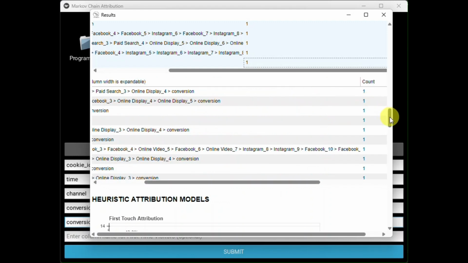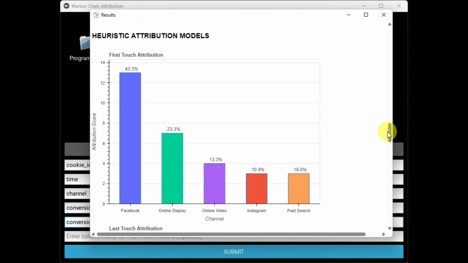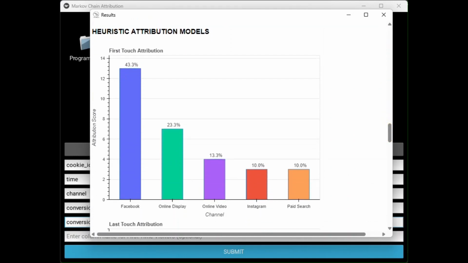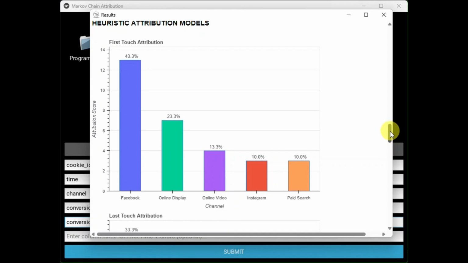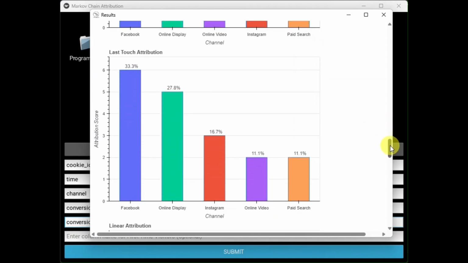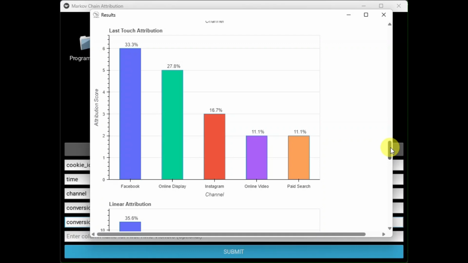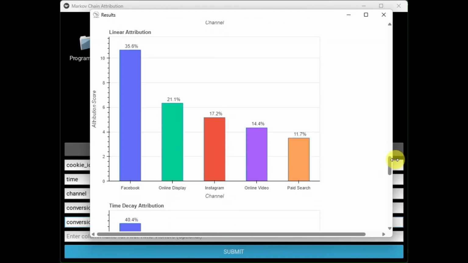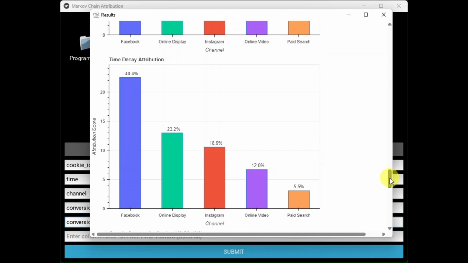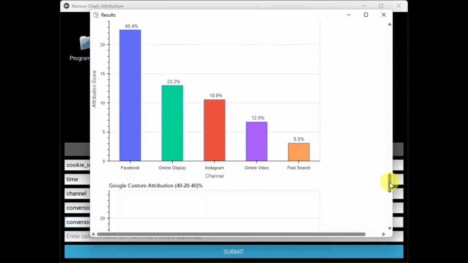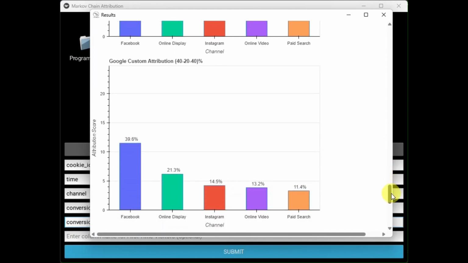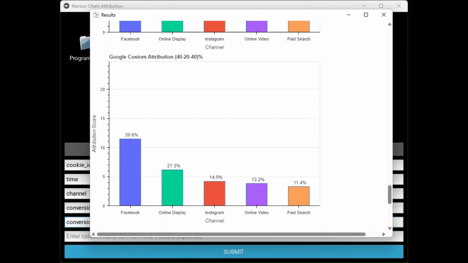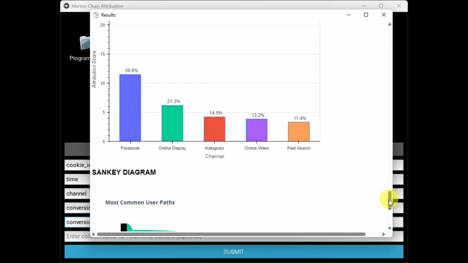Below these are the older and more commonly used heuristic models. These are more of a guesstimate of your site's channel attribution values, not a real calculation. Each has a different weakness which are really quite well known. Most established marketing is moving away from these old models. These include first touch attribution, last touch attribution, linear attribution, and time decay attribution. There is also a discarded model which assigns 40% to the first touch, 40% to the last touch, and the other 20% is shared between the middle touch channels.